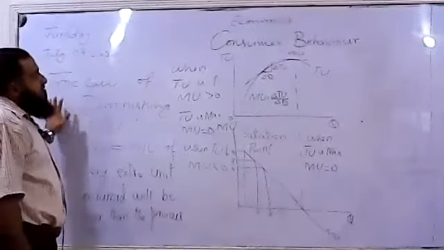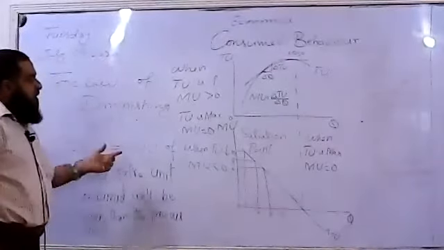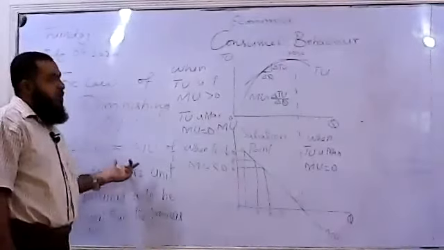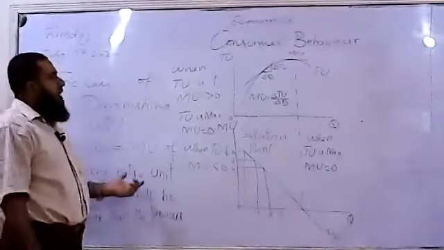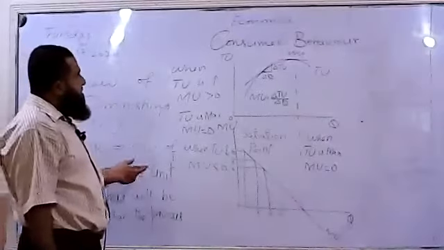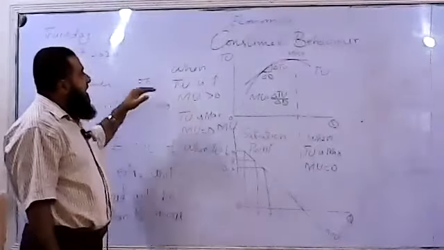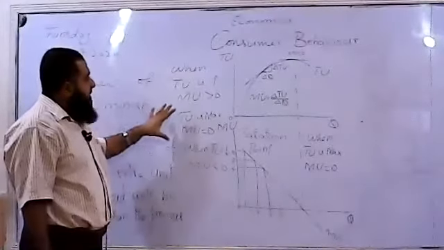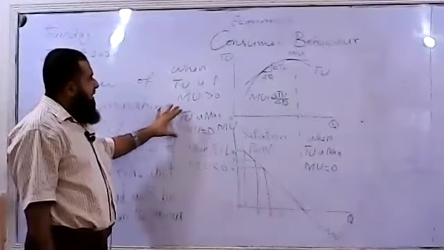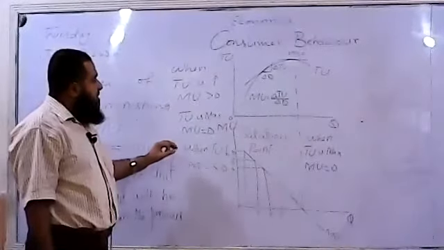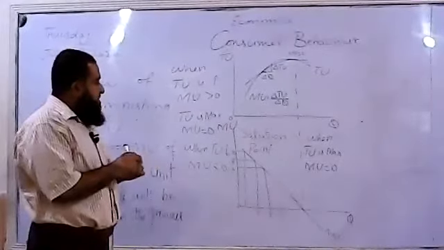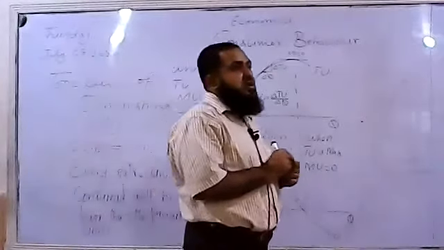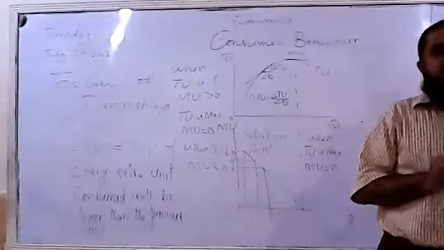It shows that when a consumer is consuming a commodity, every extra unit consumed will have lower marginal utility than the previous one, and his total utility is increasing but at a decreasing rate. And when total utility is increasing, marginal utility will be positive. And when total utility is maximum, his marginal utility will be 0. And when total utility is decreasing, marginal utility will become negative. So this is about the law of diminishing marginal utility.